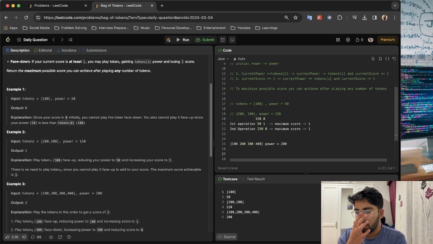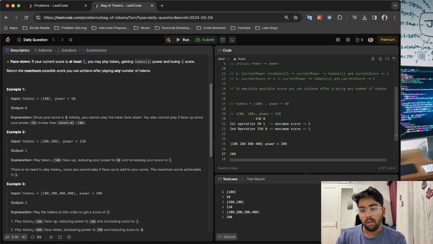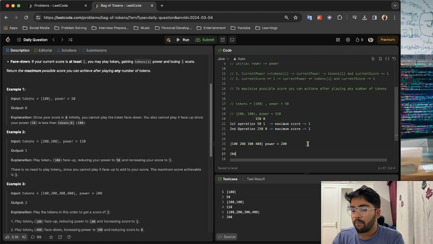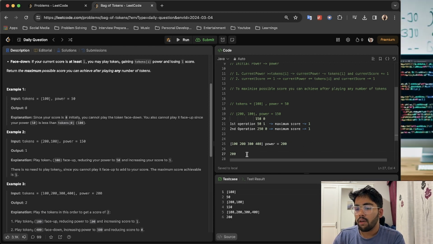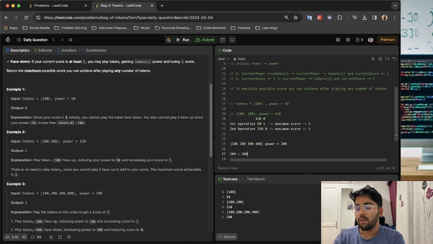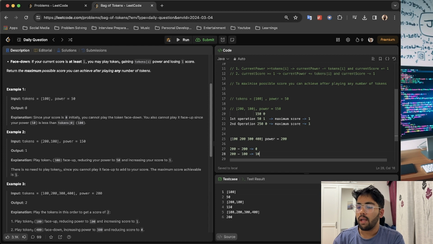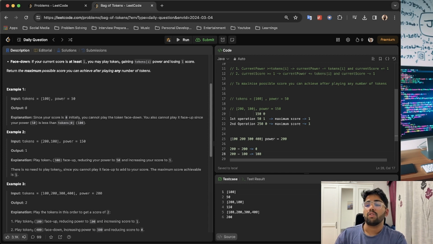What I'm sensing right now from the question is, for example, right now our power is 200. And one thing to keep in mind in this question is we want to maximize the score. So the focus should be on score, that the current score should go maximum. If we think of operation 1, the current power initially is 200 and there is no current score, so we can pick either index 1 or 0. If we pick 0, then our current power becomes 0. But if we pick 100, we still get some value, and that can be used in later operations.